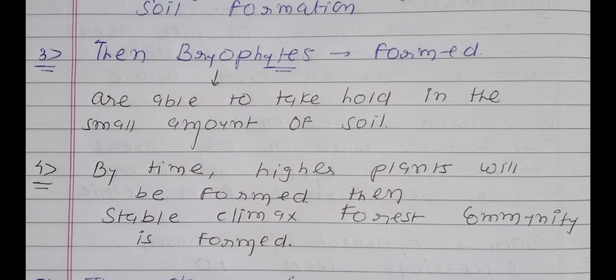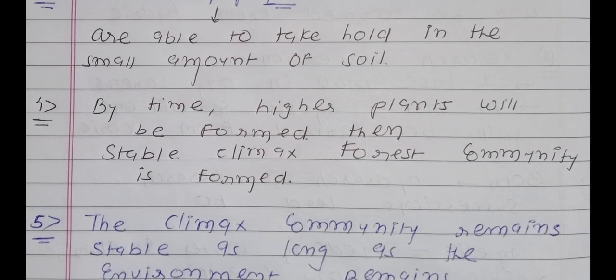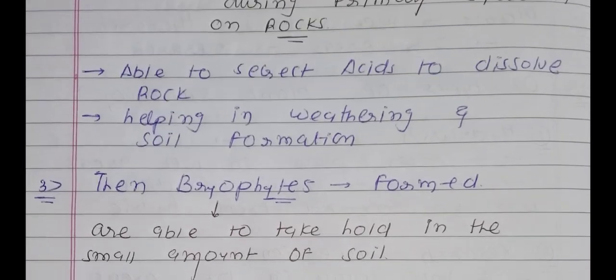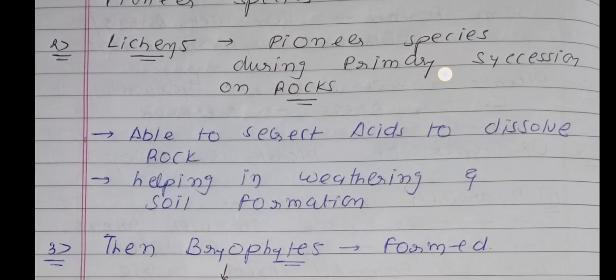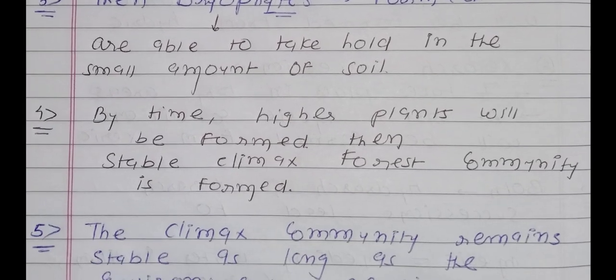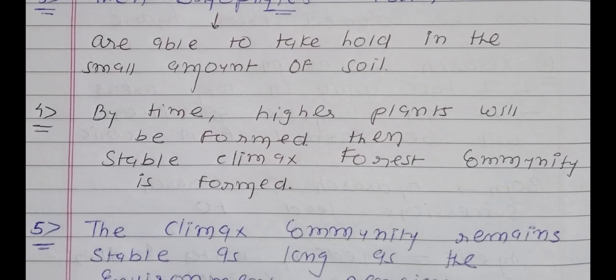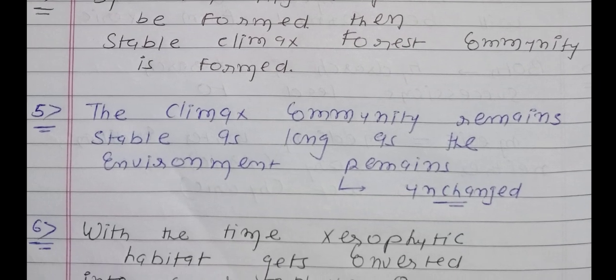By time, higher plants will be formed. Then stable climax forest community will be formed. Okay, so we can say that at initial level lichens will be formed. From lichens bryophytes will be formed, and then from bryophytes higher plants will be formed, and then stable climax forest community will be formed.